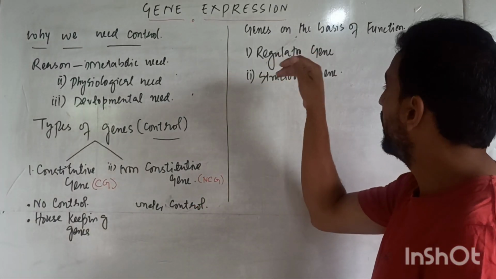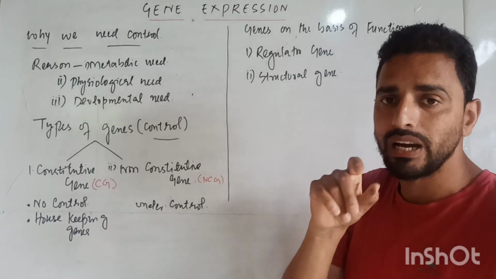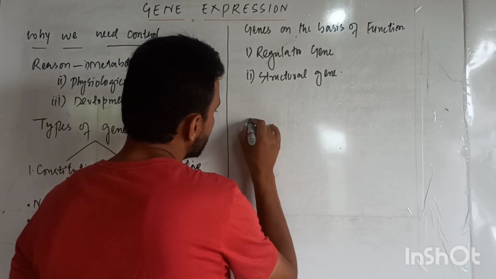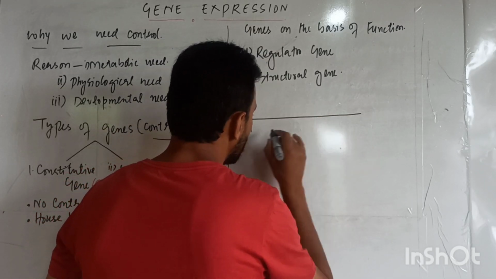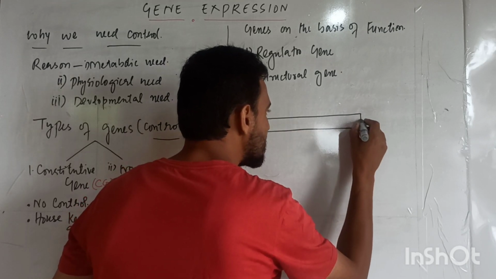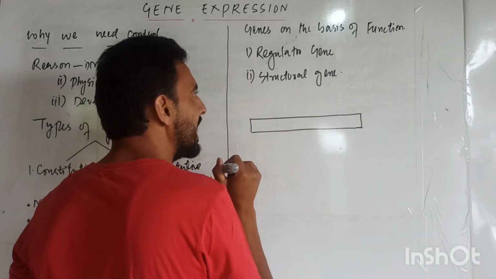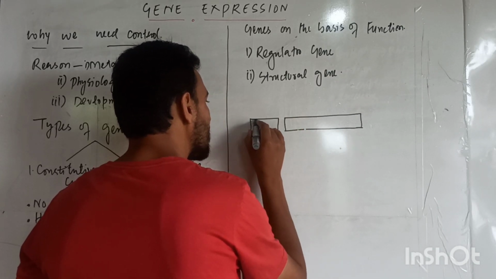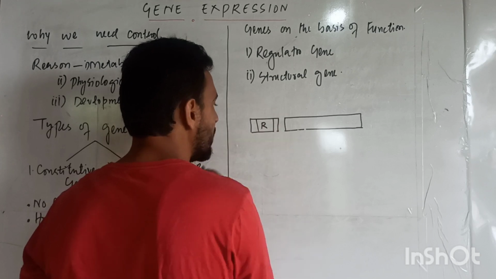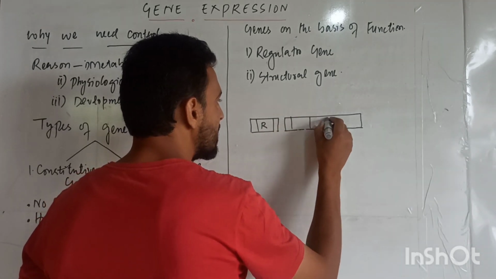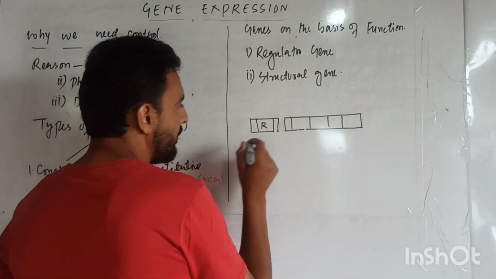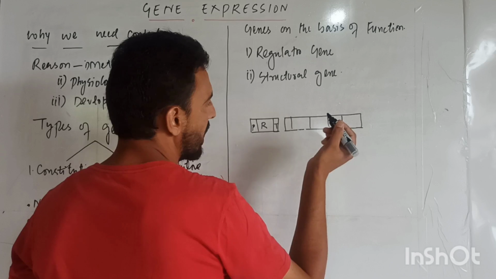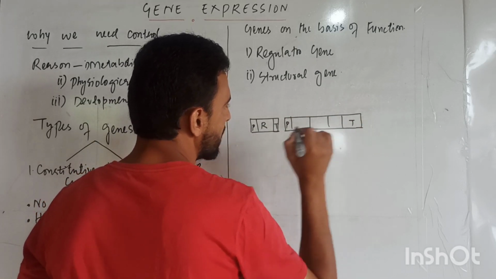Let me explain regulatory gene and structural gene with the help of a diagram. Dear students, I am going to draw a diagram by which we can simply explain this. Let us consider this gene is the regulatory gene and this gene is our structural gene. For the regulatory gene, we require a promoter site and a terminator site. For the structural gene, we require a promoter site and a terminator site.